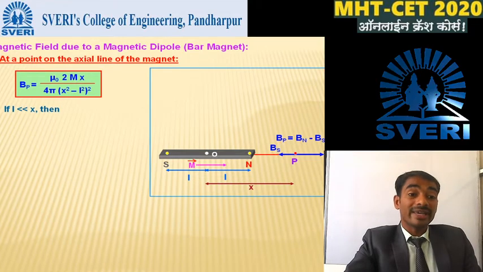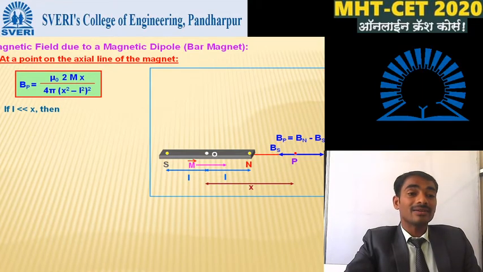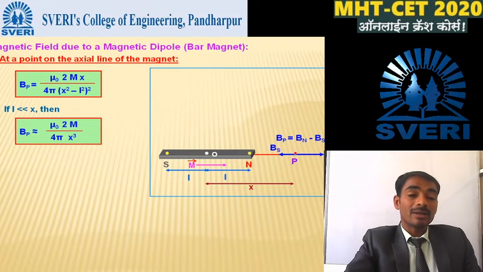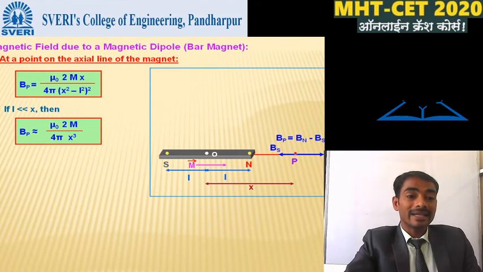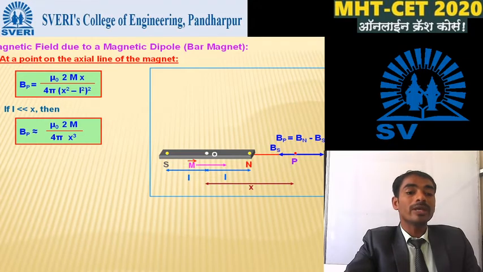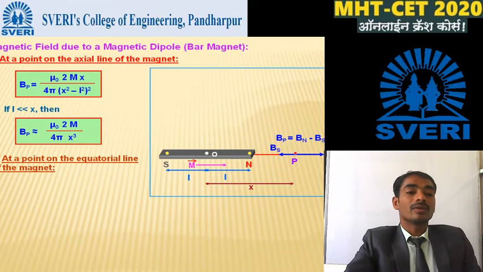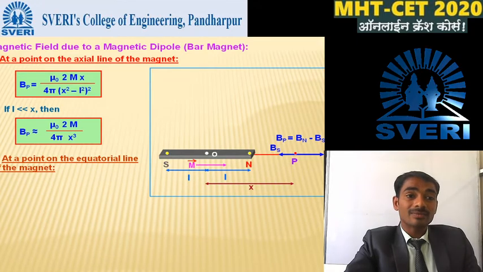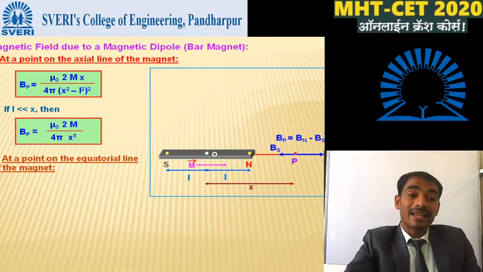So if l is less than x, then we can write Bp is nearly equal to μ0 into 2m divided by 4π into x³, when the considering point is on the axial line.